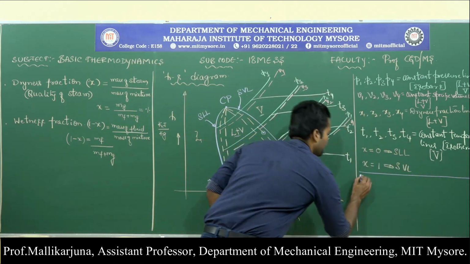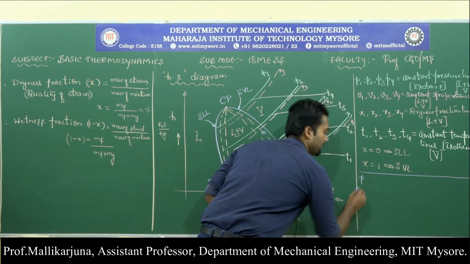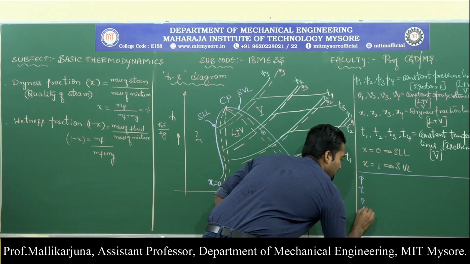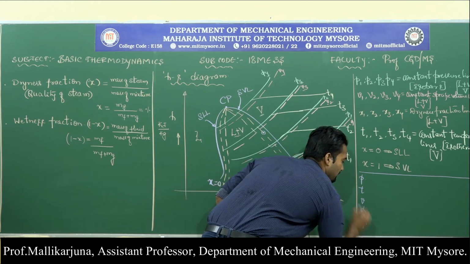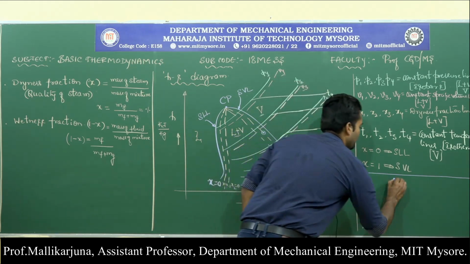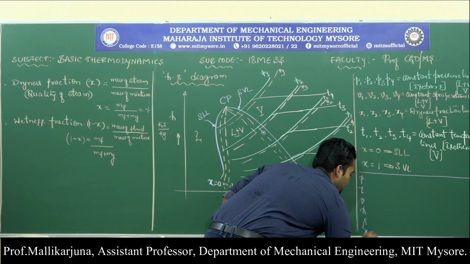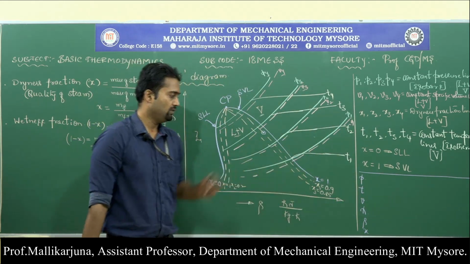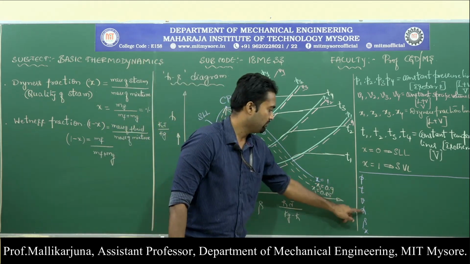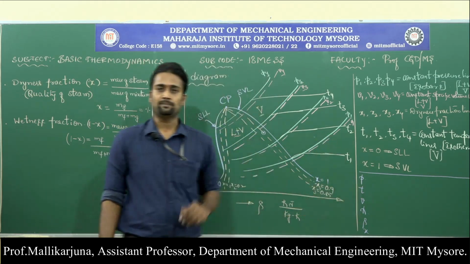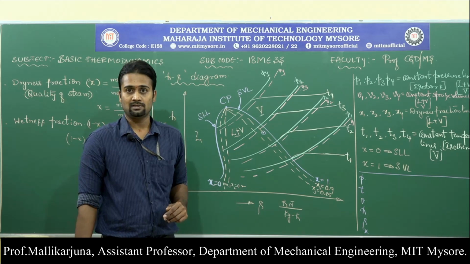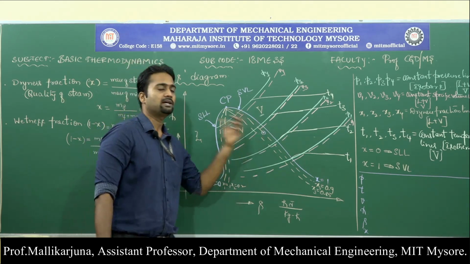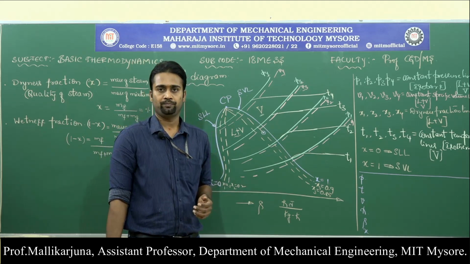Whatever we have here is constant pressure, constant temperature, specific volume, enthalpy, specific entropy, along with that, we have dryness fraction X. Out of these 6 properties, we need minimum of 2 properties to put a point inside the curve.